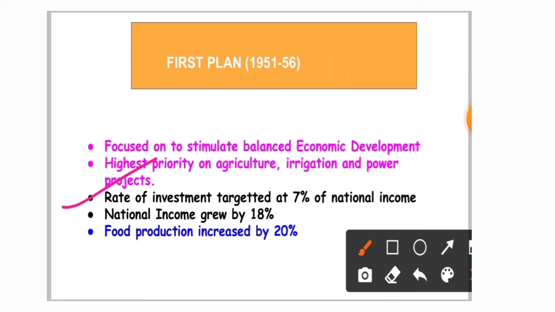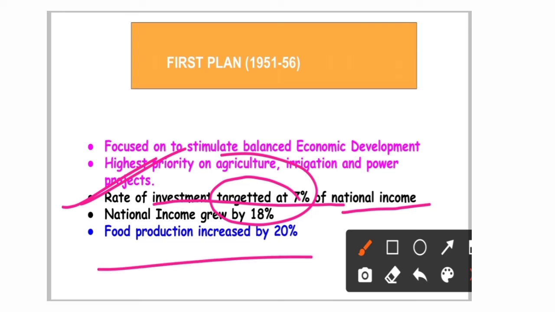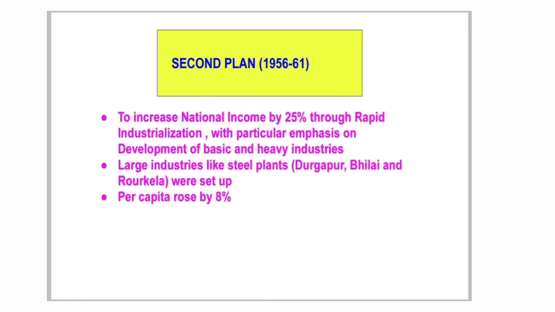Then here, you have to know some facts: the rate of investment was targeted at what? At 7% of the national income, and national income grew by what percent? 18%. And food production also increased by 20% in the first five-year plan of 1951 to 56. Now, let's move to the second plan.